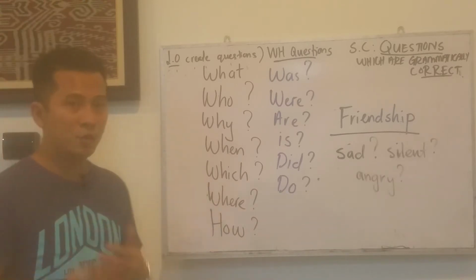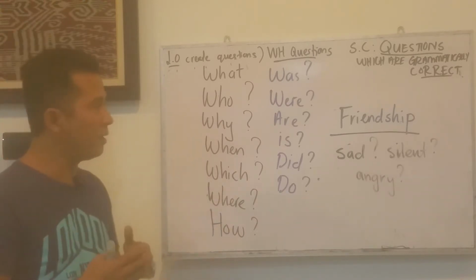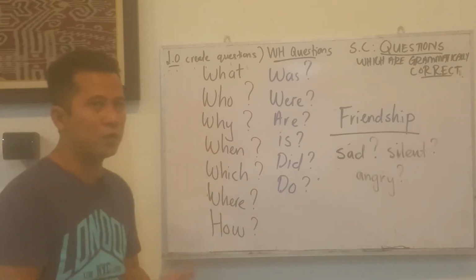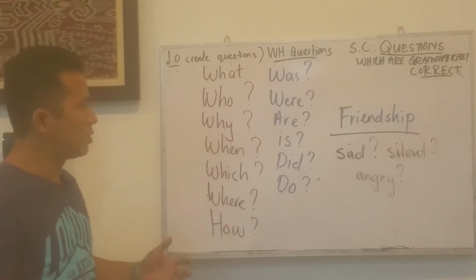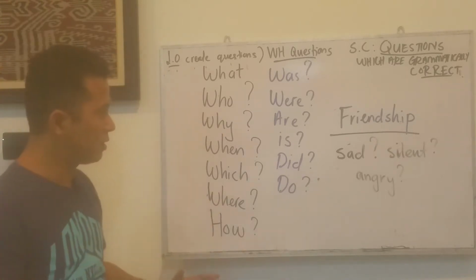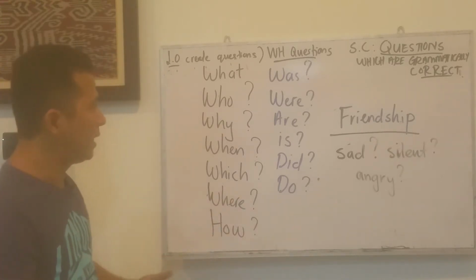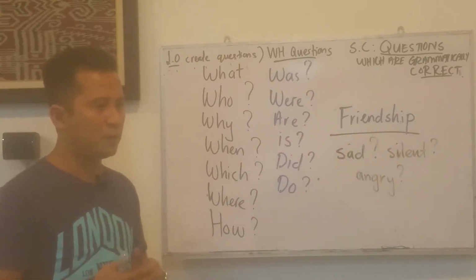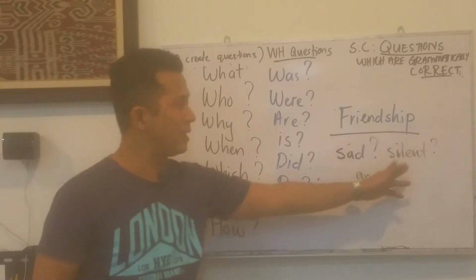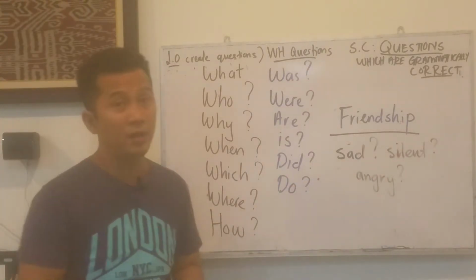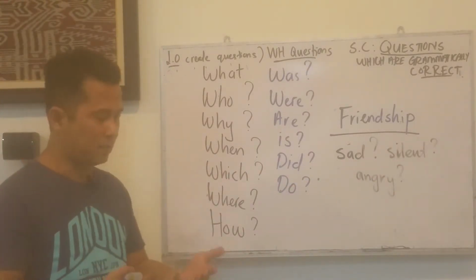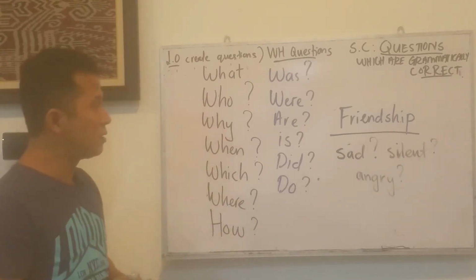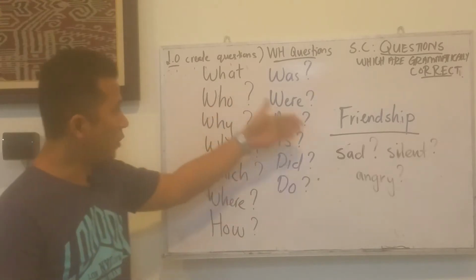So I will give you a topic. Today's lesson is about asking questions based on circumstances. So I will give you a situation, a circumstance, a topic, for example, and then let us begin with friendship. And I believe that you do have experiences with your friends who are sad, silent, or angry. So you might want to ask them questions in a WhatsApp group, in a Telegram, or on the phone. So you can use these questions to ask them.